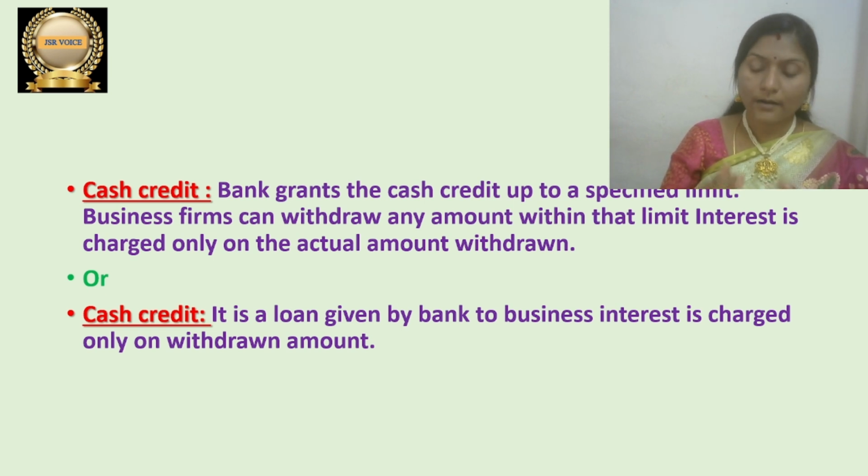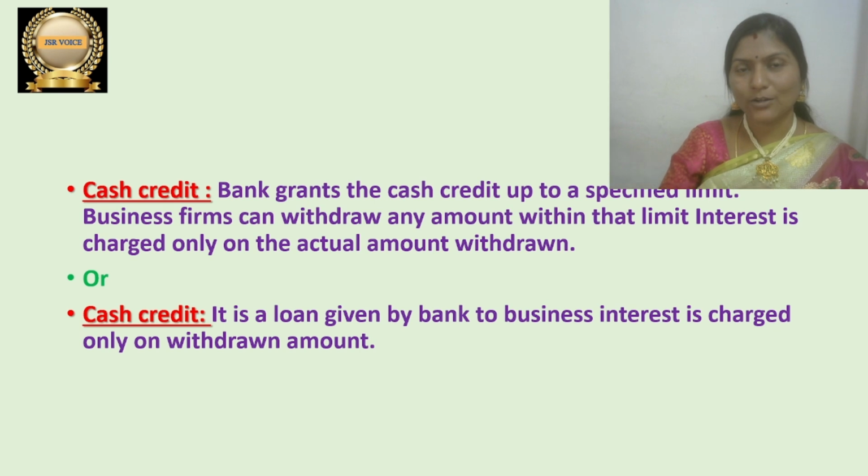The customer can withdraw the amount at any point of time, but interest is charged only on the withdrawn money, not on the total loan amount. If anyone gives a loan, they will usually charge interest on the complete loan amount. But under cash credit, interest is charged only on the withdrawn amount. This is the main feature of cash credit.